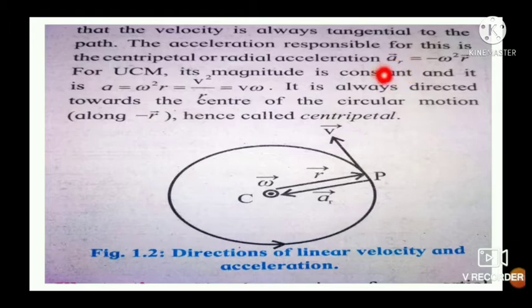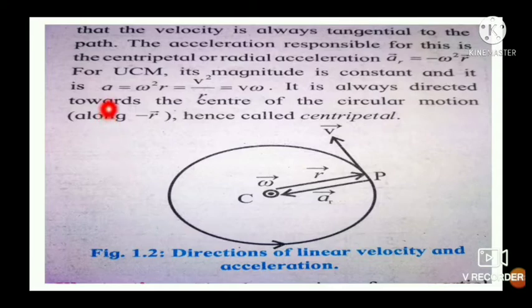and thus this radial acceleration in vector form is, vector AR is equal to minus omega square r, and in magnitude and direction, vector AR is minus omega square vector r. Negative sign is because the direction of acceleration AR is opposite to the direction of radius vector r.